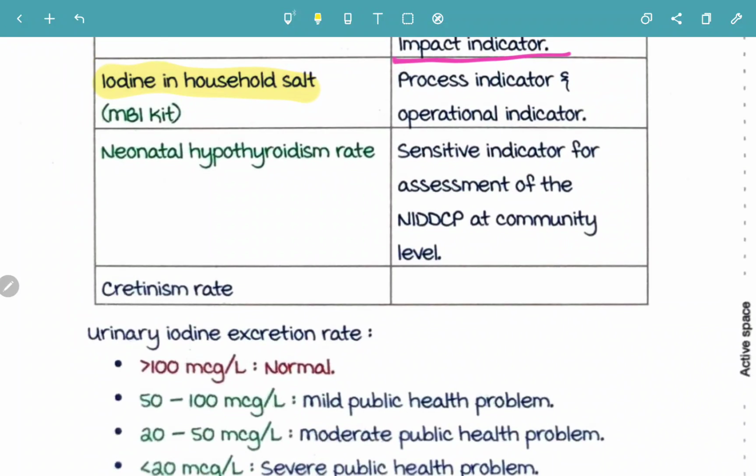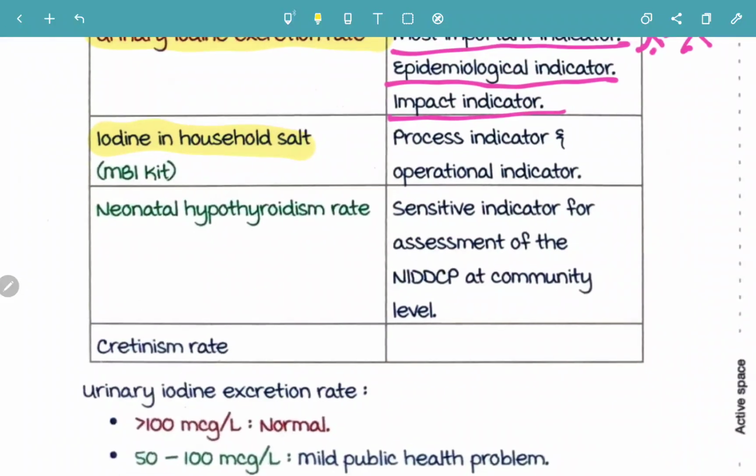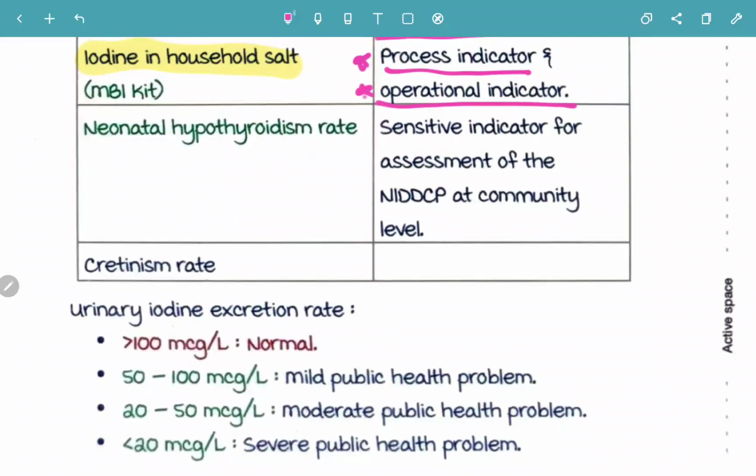So it will detect the fortification of salt with the potassium iodide, estimating the iodine content. So iodine in household salt is a process indicator. Important one. It is a process indicator and operational indicator. These two terms are very important. So iodine in household salt is a process indicator and an operational indicator.